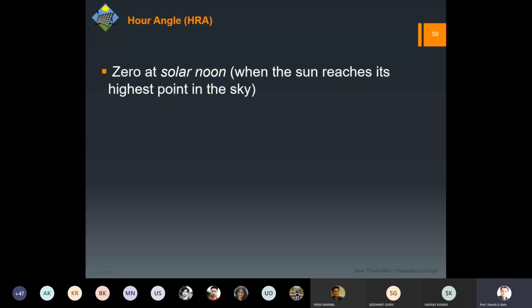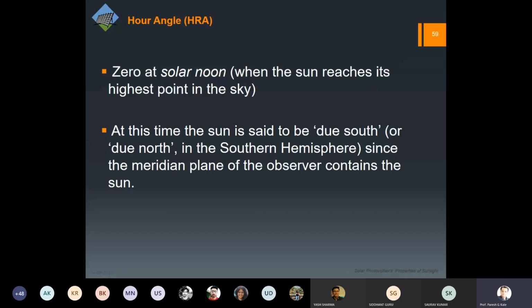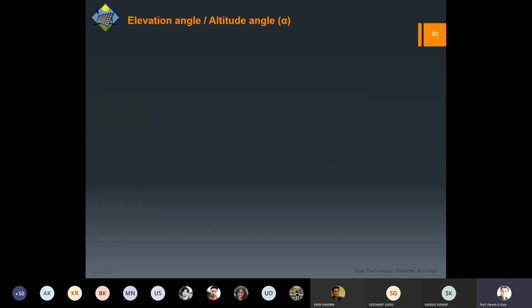So then this hour angle will be 0, obviously. And then, as I've said, it depends on where you are located. If you are in the northern hemisphere, it will be due south, and if you are located in the southern hemisphere, it will be due north.